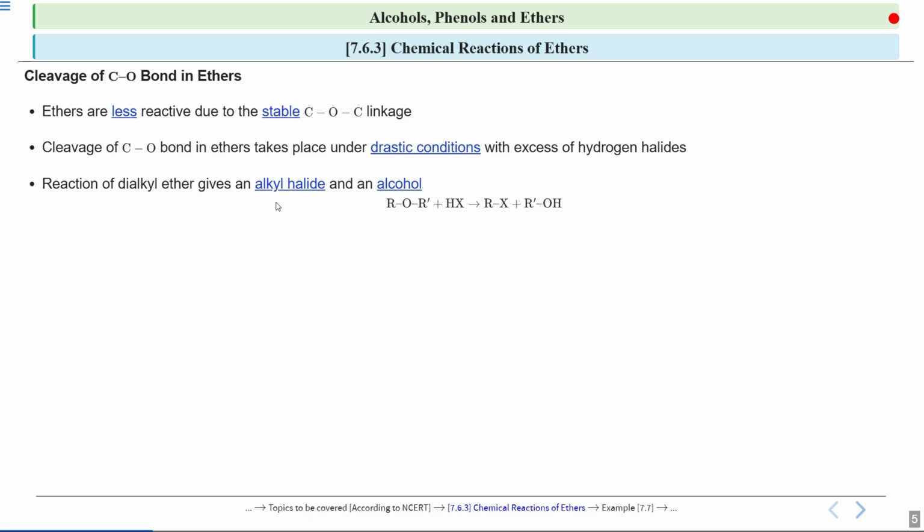Now when we react this ether with a hydrogen halide, we will get one molecule of alkyl halide, R-X, and one molecule of alcohol.